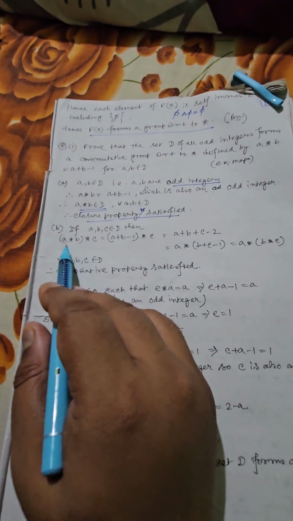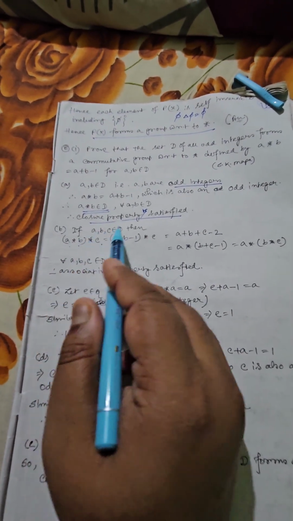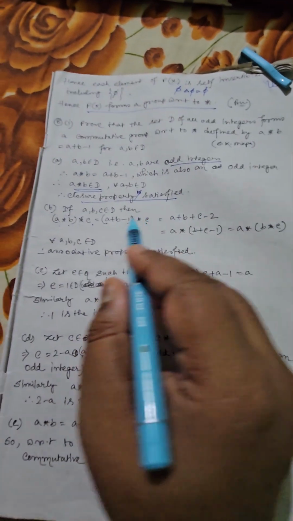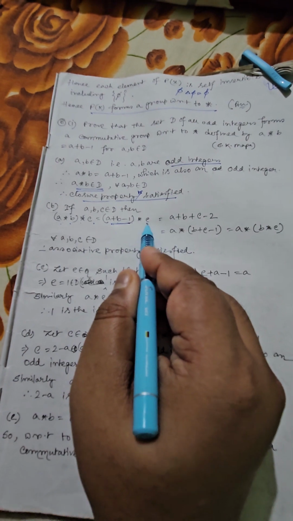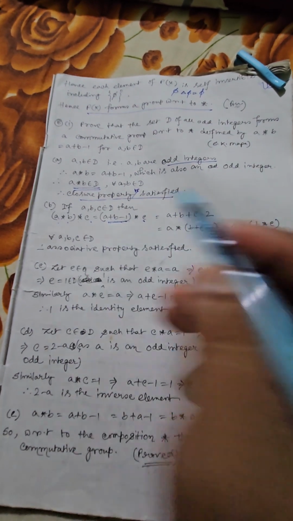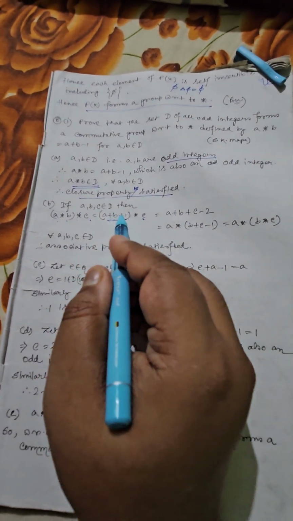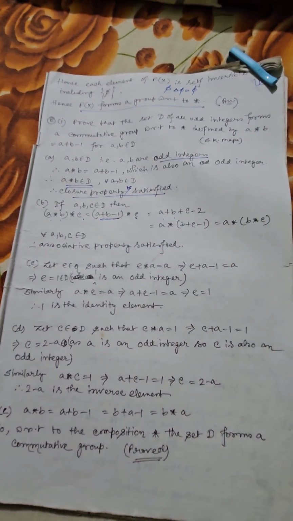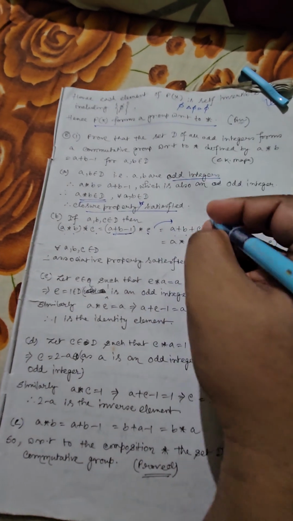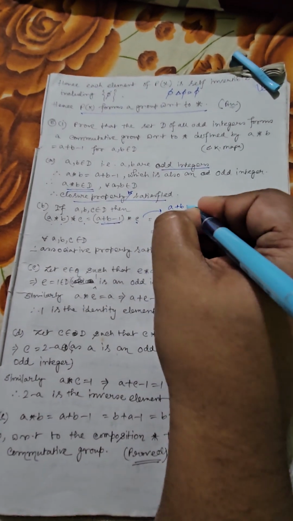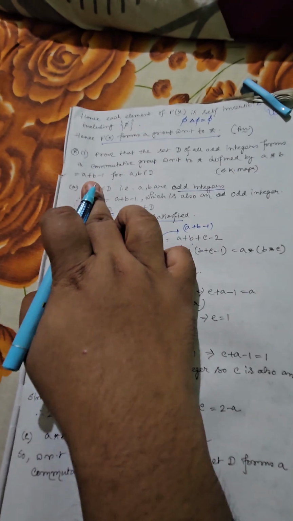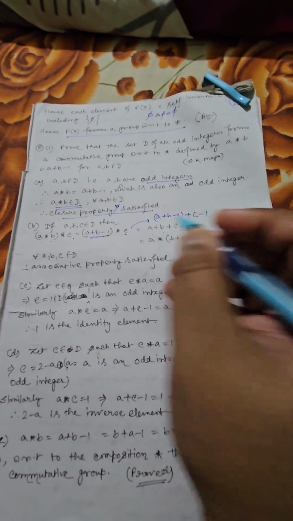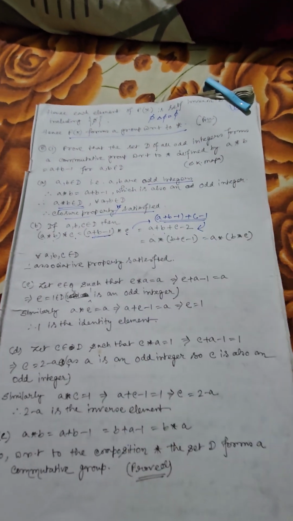You can easily understand A star B star C, where A, B, C are taken from D, can be written as what? A plus B minus 1, star C. Now say this is X, this is C, so X plus C minus 1. So actually X is what? A plus B minus 1. So A plus B minus 1 plus C minus 1. Actually you can write in this fashion: A plus B minus 1, you can see this is the first element, plus C minus 1. So from here you will get this structure.